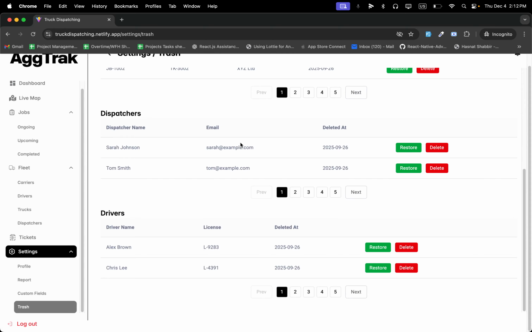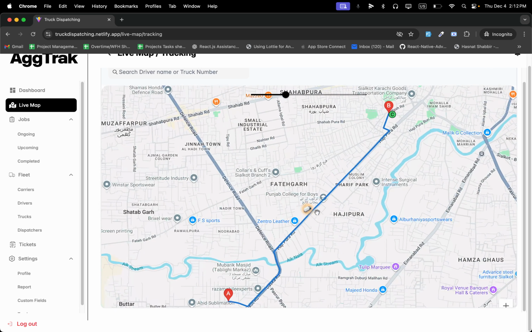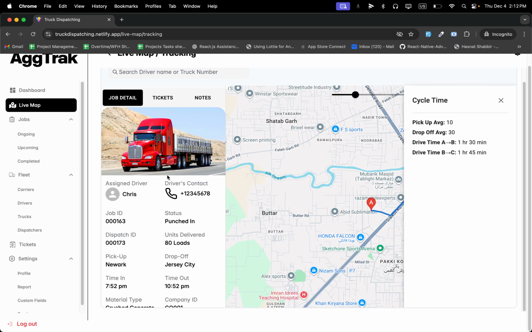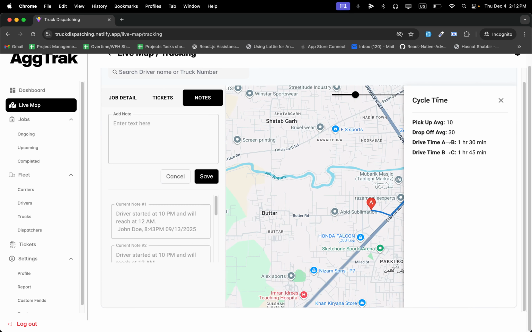On the mobile app, the driver logs in, then starts a job, and the driver's live location will show on our live map like this. We can check the details of the driver, triggers, give notes to the driver, and see driver behavior, pickup average, and average time. That's it.